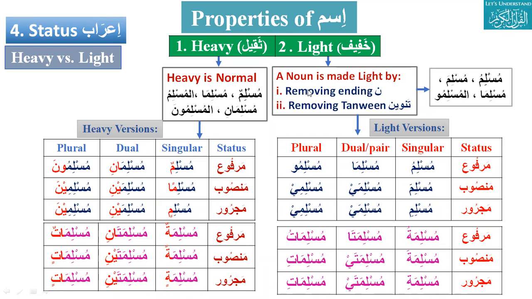So how to make light? A noun is made light by removing the ending noon, and if there is tanween, change tanween into a single haraka. Okay, thank you, Brother Ahsan. Exactly. So I would go to Farhan Bhai. Welcome back.